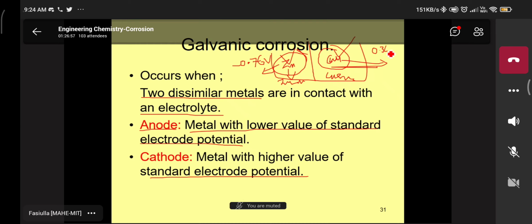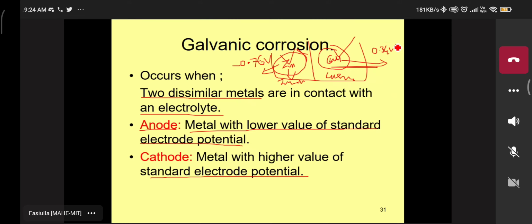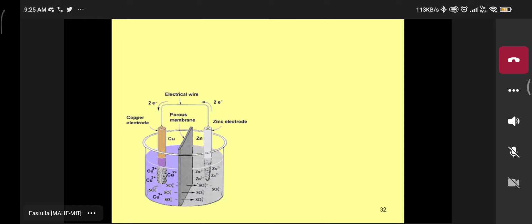0.34 volt. Understood? Now this is the basic concept: two dissimilar metals, anode and cathode. I'm taking one example, zinc and copper. Zinc is the anode, the EMF value is minus 0.76, copper is the cathode, the value is positive, 0.34 volt. Understood? So these types of cells have been connected.